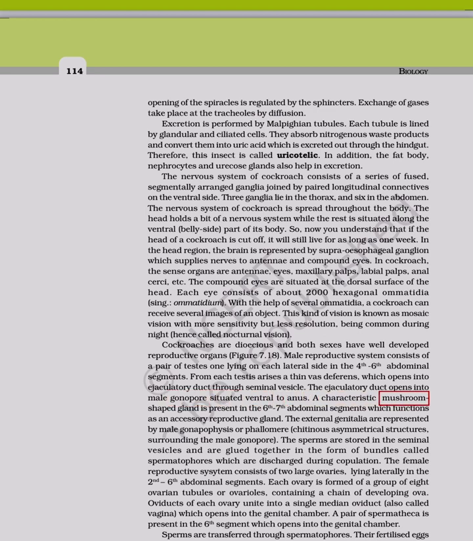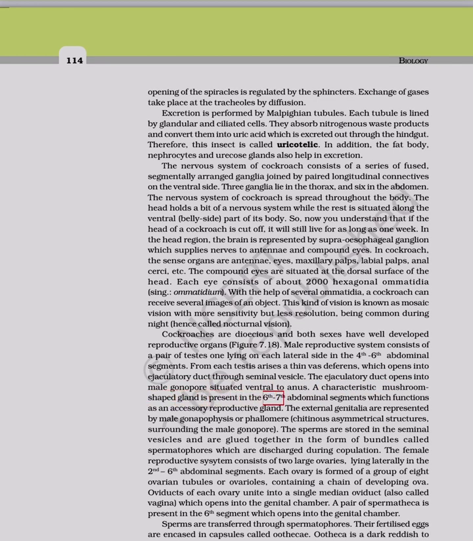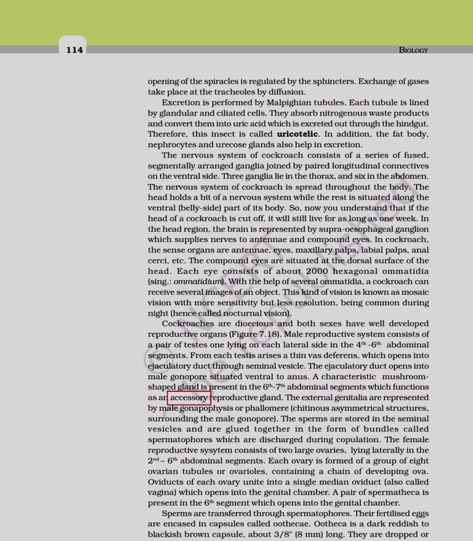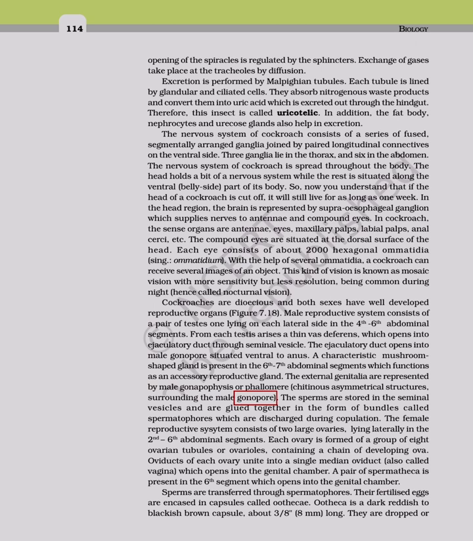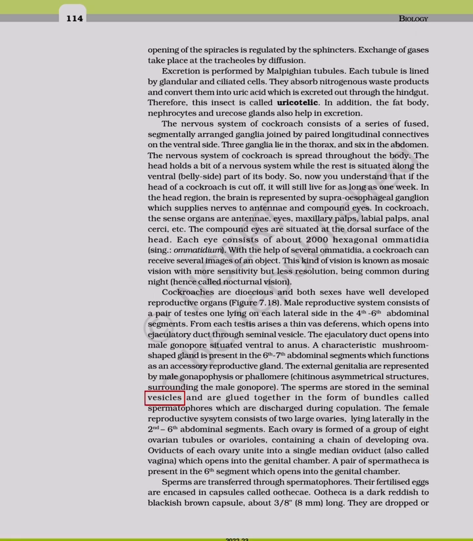A characteristic mushroom-shaped gland is present in the 6th, 7th abdominal segments which functions as an accessory reproductive gland. The external genitalia are represented by male gonapophysis or phallomia, chitinous asymmetrical structures, surrounding the male gonopore. The sperms are stored in the seminal vesicles and are glued together in the form of bundles called spermatophores which